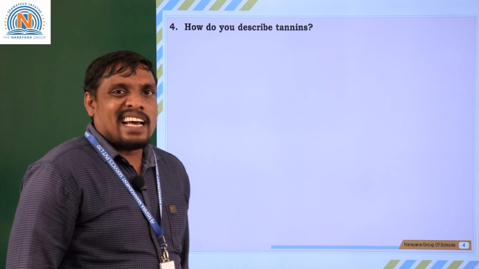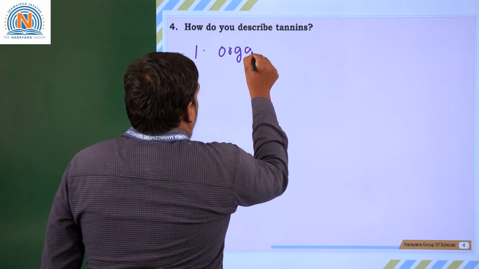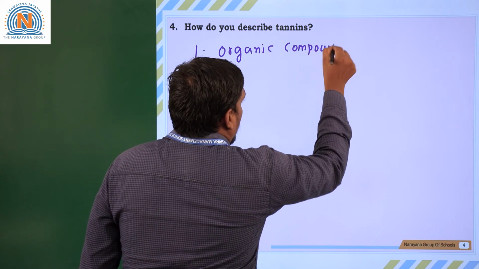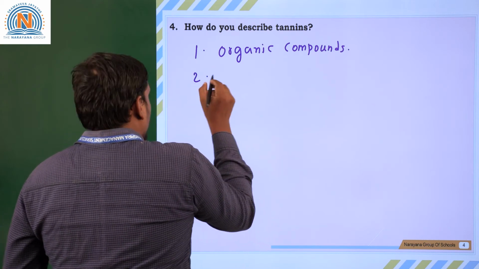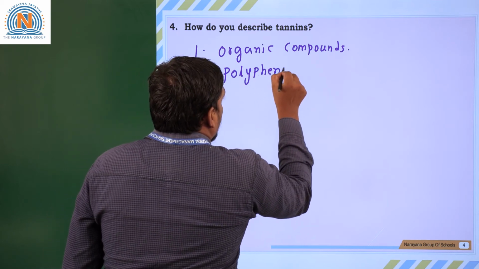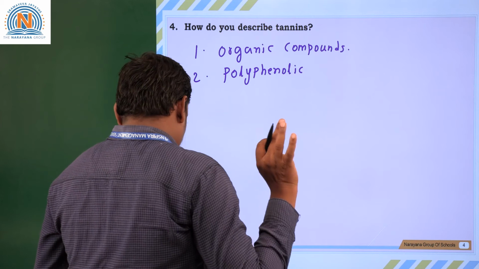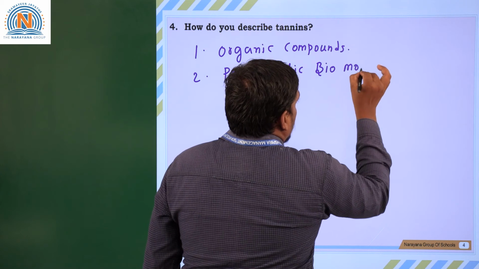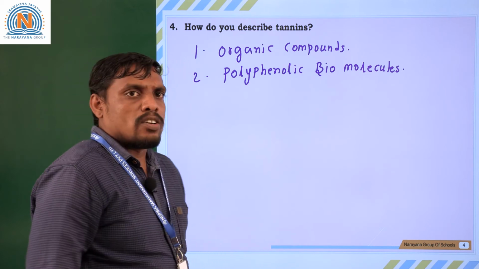How do you describe a tannin? Tannins are generally organic compounds. Basically, they are organic compounds. At the same time, they are polyphenolic biomolecules. That is one more character of a tannin.